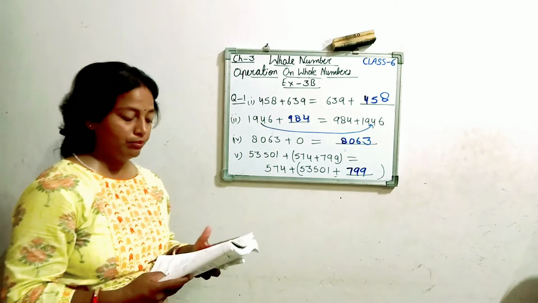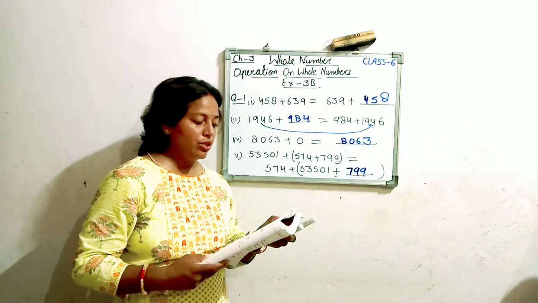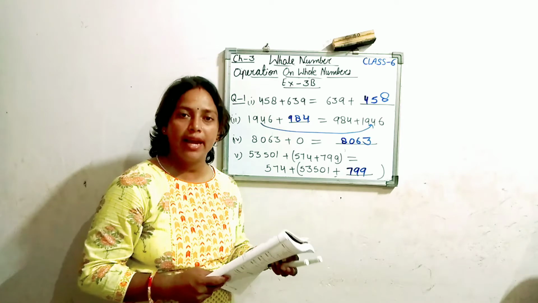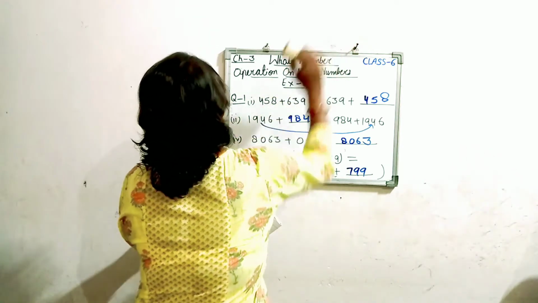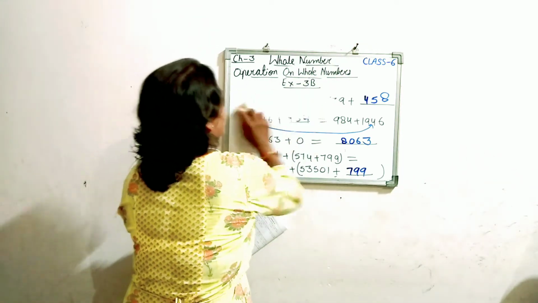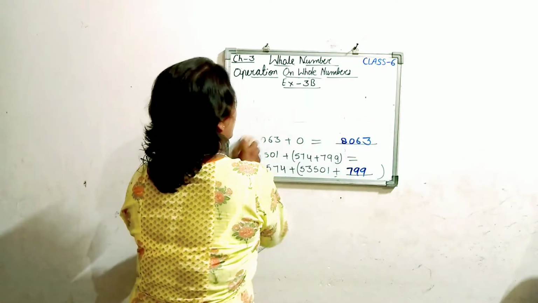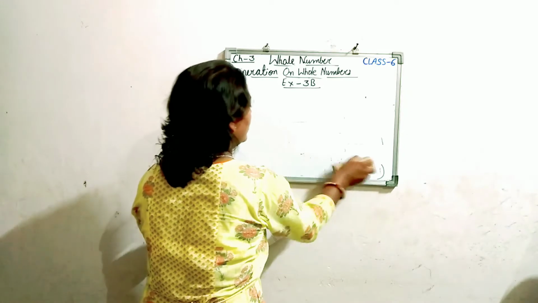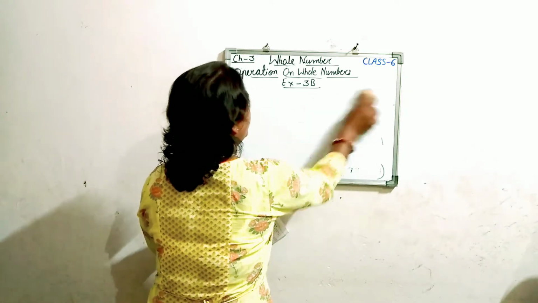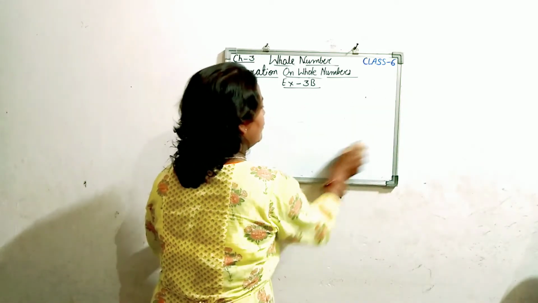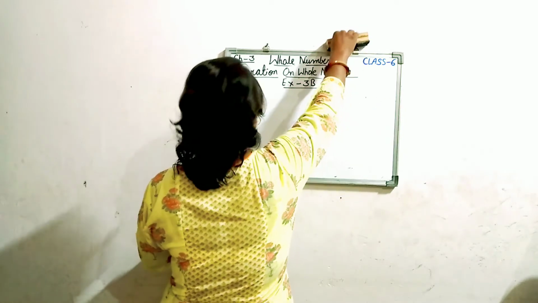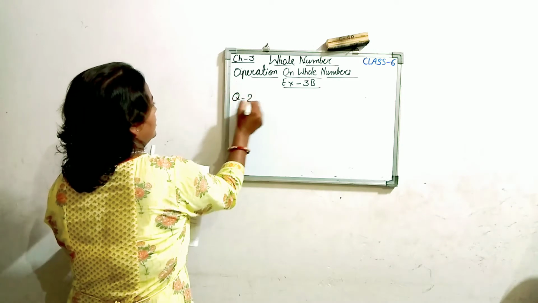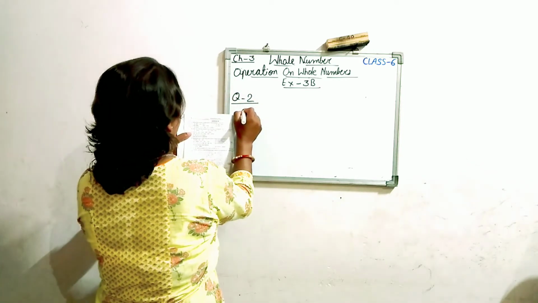So come with me. Look at question number 2. Add the following numbers and check by reversing the order of addends. We have to do the addition and check that by reversing the order of addends. What are addends? A new word came here. Addends. Students, this is not a new one. The numbers which we have to add are known as addends. Okay. So question number 2. Right now we are discussing option A.